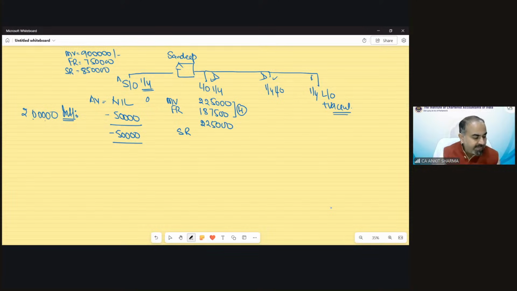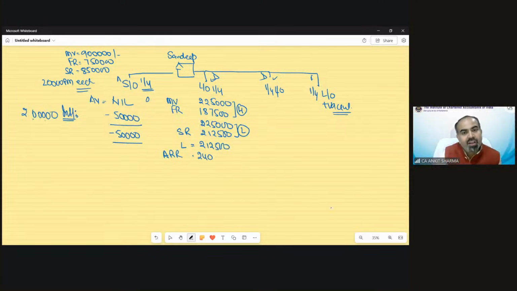Need to compare it with the standard rent given in the question, which is 8,50,000. So 1/4 of this 8,50,000 would be 2,12,500. The lower needs to be taken. This lower is 2,12,500. Need to compare it with the actual rent received, which has been given as 20,000 rupees per month for each unit. So that would be 2,40,000. So my GAV in this case would be 2,40,000.